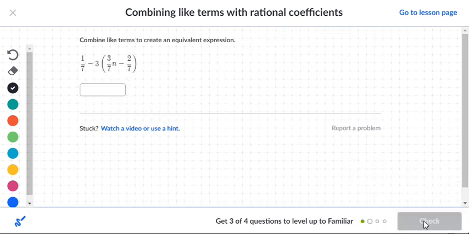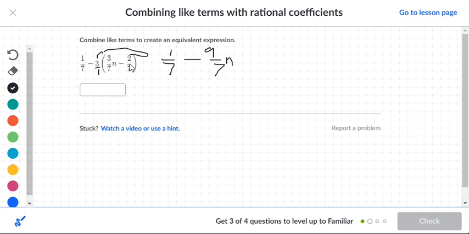Let's go on to the next question. Okay, so here we got to distribute this negative 3 into the parentheses. So what you're going to do is write down the 1, 7n, just leave it alone. You're going to times everything by negative 3. So the only thing you're going to multiply is just these numerators here. So you're going to take negative 3 times 3. So that's going to be a negative 9 over 7n. Then you're going to take a negative 3. Now you got a minus sign here, so negative 3.